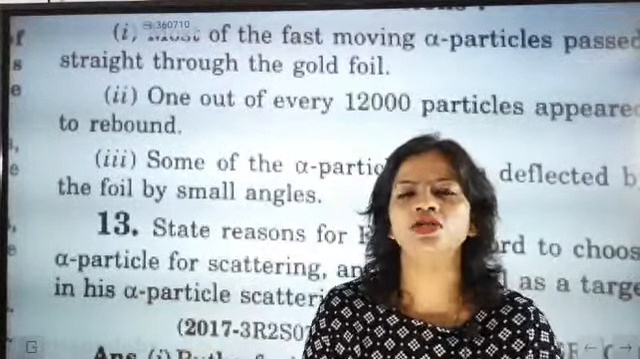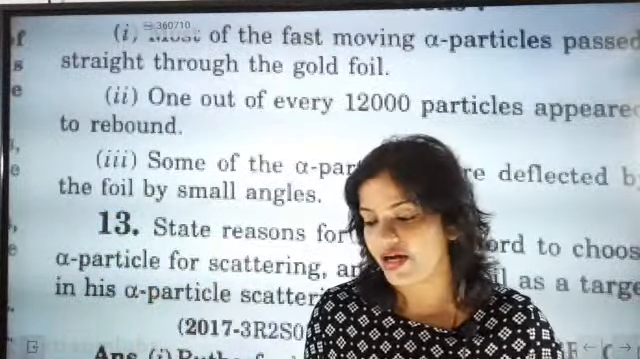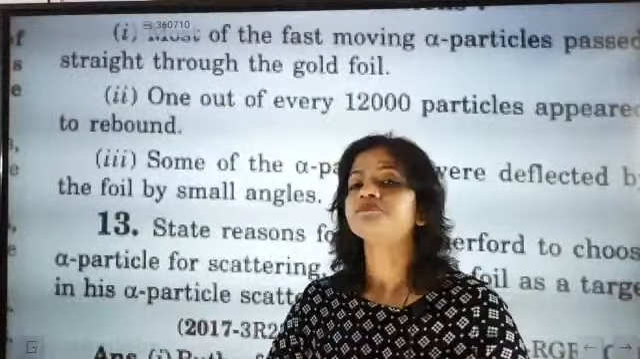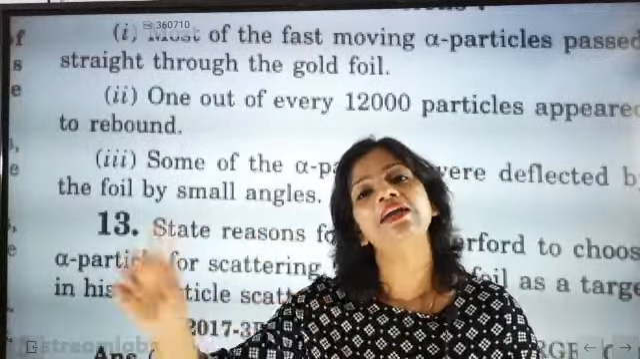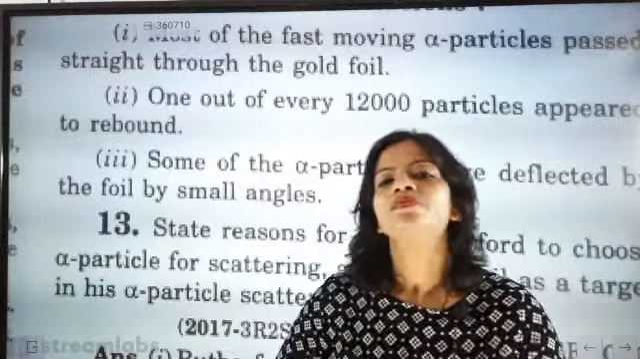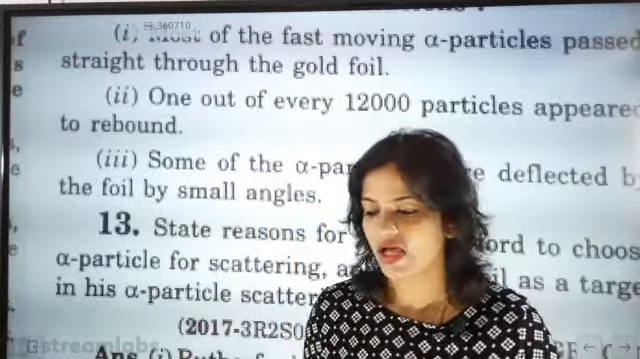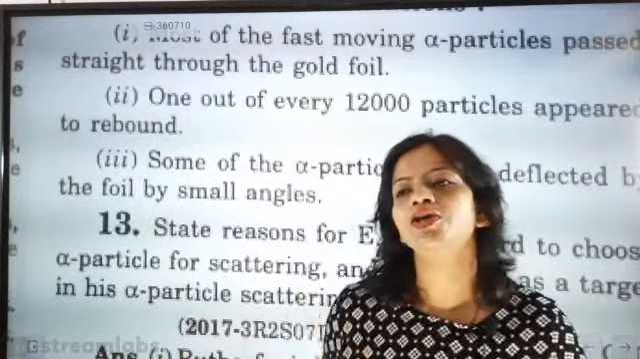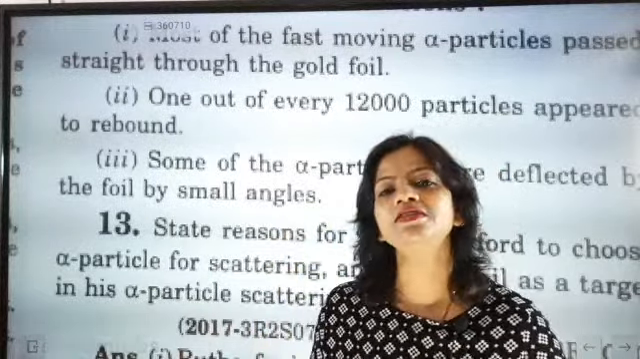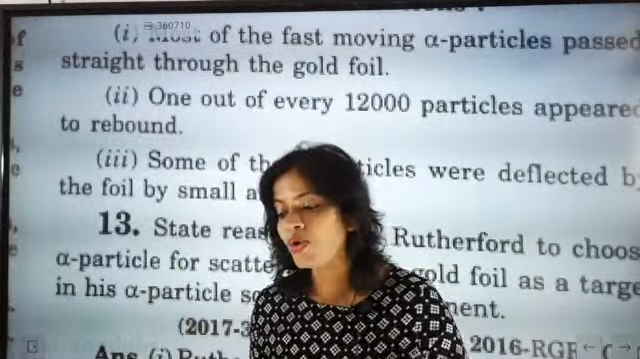His expectation was that all the rays would pass undeflected, but concept versus reality, as I told you, the reality was totally different. What exactly happened is that some rays were deflected and made some angles. This proved that the positive charges are not scattered nicely, they are concentrated somewhere. He then came to the conclusion that each and every atom has a positive charge center, and it is a very small portion of the atom, because out of 12,000 rays, only one ray.